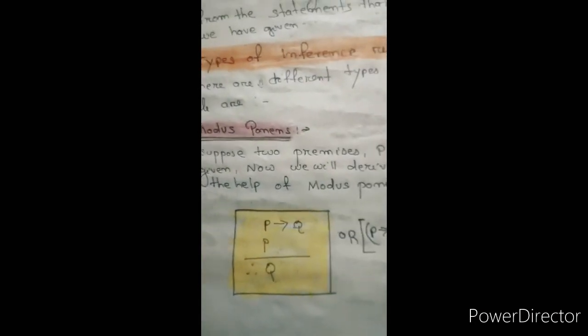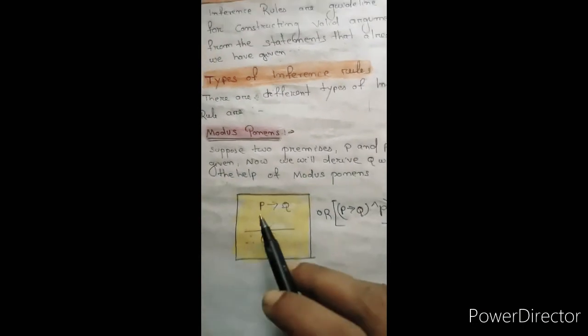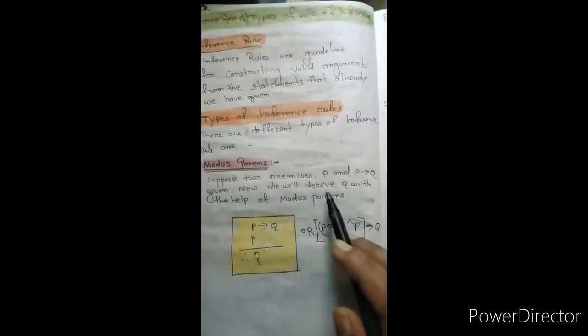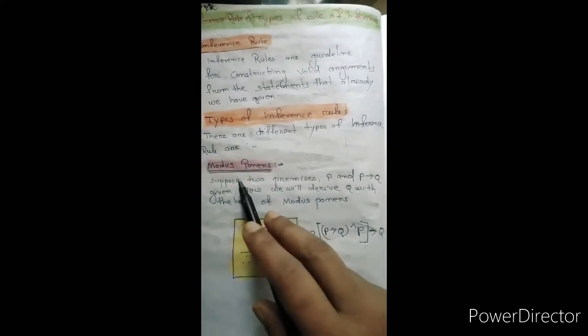What is modus ponens? Suppose two premises are given: P and P implies Q. Now we derive Q with the help of modus ponens.